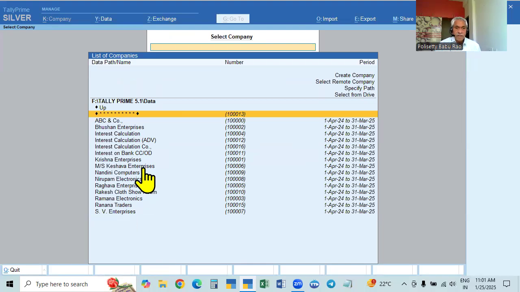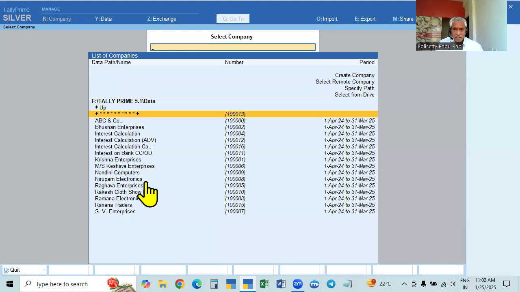Now if something happens, if any data is corrupted or any company is deleted, what to do? The data will be gone. If the company is deleted, the company is lost, as well as all the data we entered in it. The transactions we recorded in that company are completely lost. What do you have to do? You have to create the company again, and from the beginning you have to enter all the transactions.